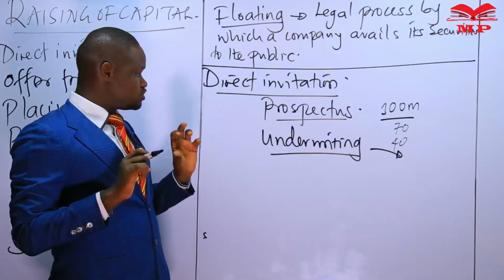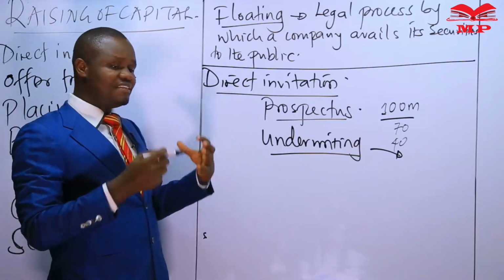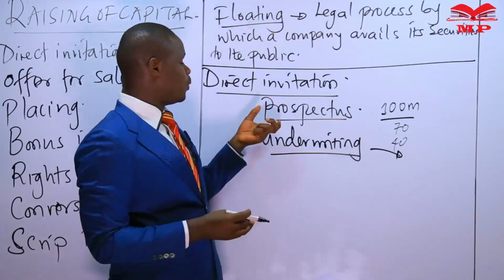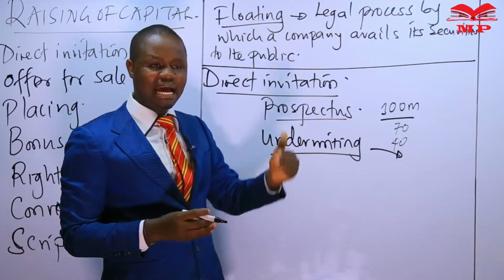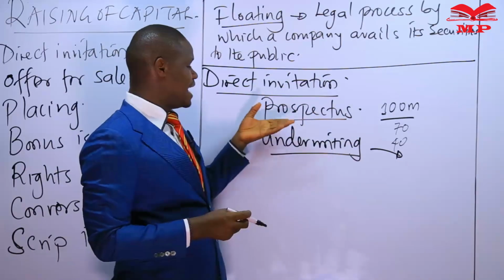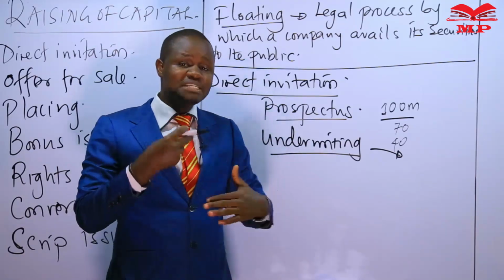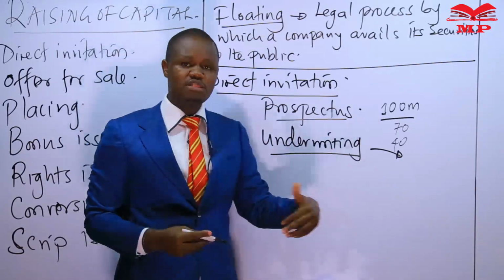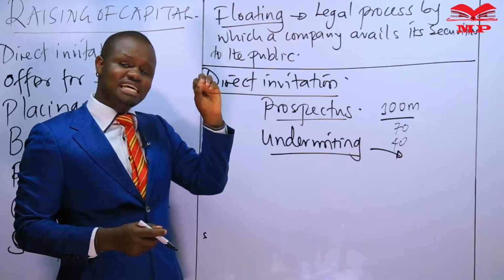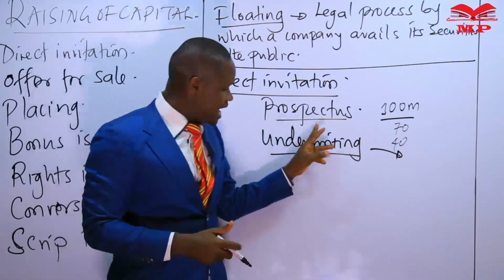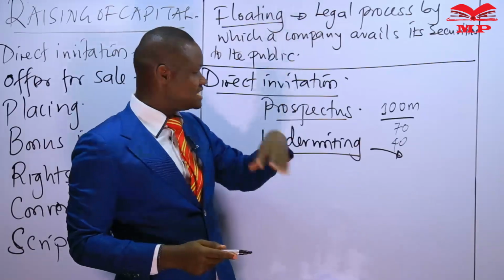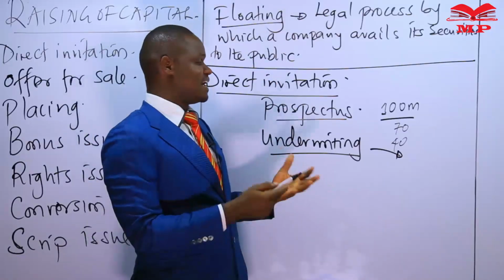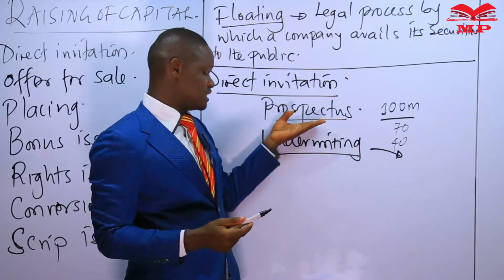So something that should come out very clearly in the direct invitation, this company that wishes to raise capital by way of a direct invitation will have to go into the details of preparing and issuing a prospectus. Now, in the prospectus issue, there is a lot of publicity that this company has to create. They have to do a lot of advertisements through TV, through radio, through newspapers, just to sensitize the public. Let the public be aware that we are in the process of raising our capital, that we're in the process of issuing additional shares. Let the public know that there are shares that are available for them to subscribe.